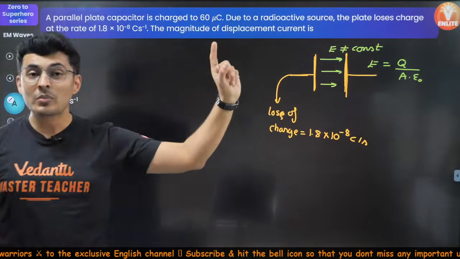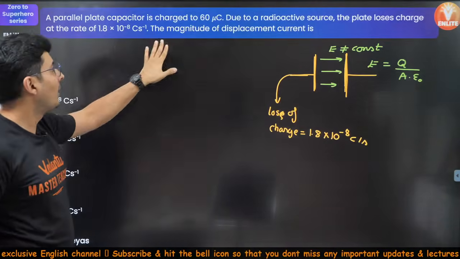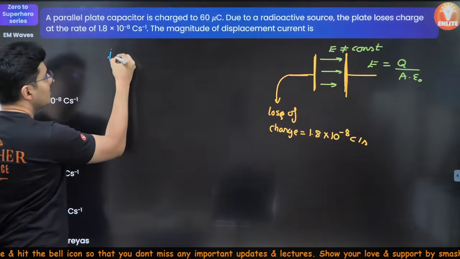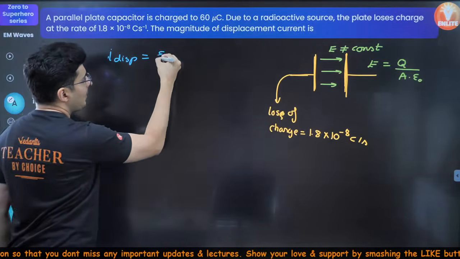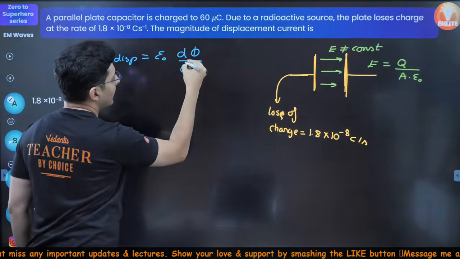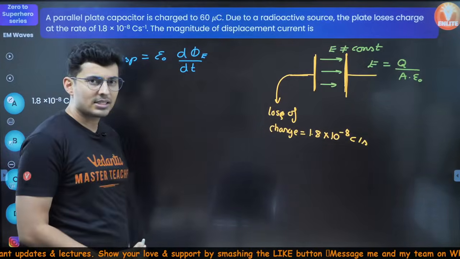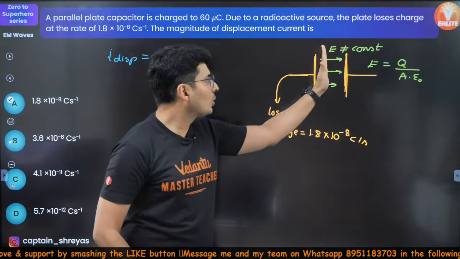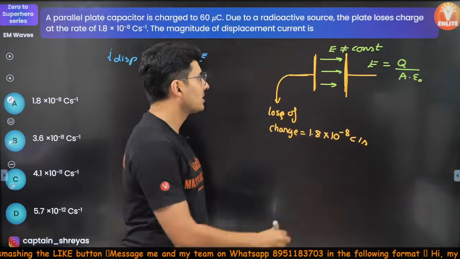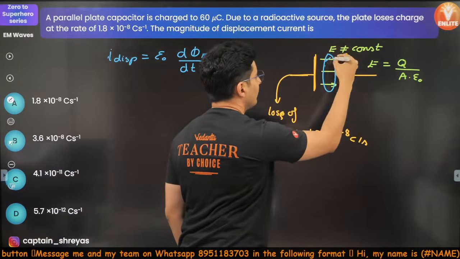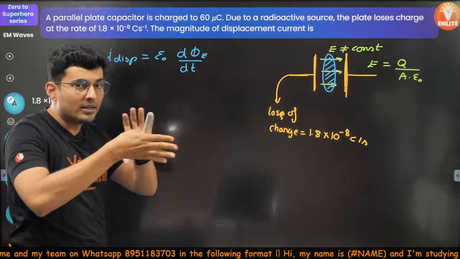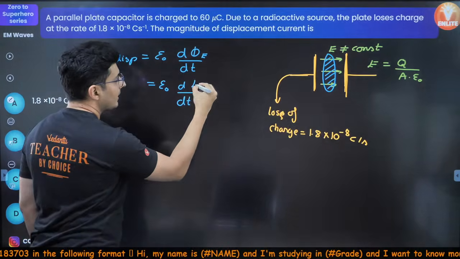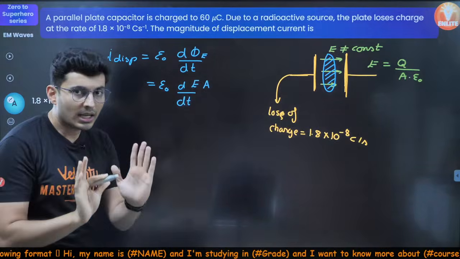Everybody remembers this? Okay, why do we need this? Now I'll tell you why. Displacement current is asked. So what is the value of the displacement current? Displacement current is nothing but epsilon naught times the rate of change of electric flux. Now I don't know the electric flux, but I think I can calculate it. How? Through this section, how much electric flux pierces through it? That will be nothing but the electric field into the area. Correct?